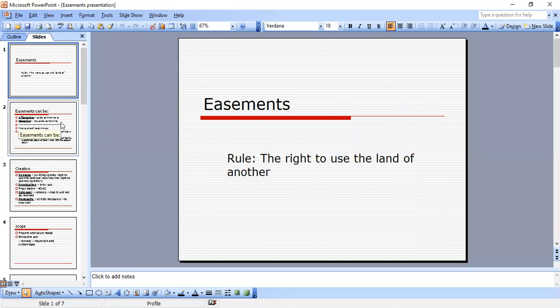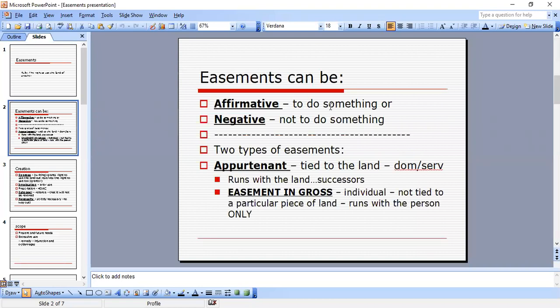And then we go to easements can be. They can be affirmative or negative. Affirmative means to do something. Negative means not to do something. So just quickly run through what is it, a negative easement or affirmative easement.